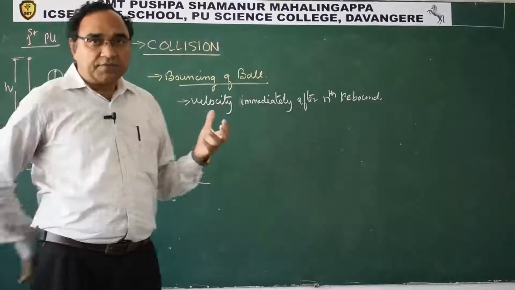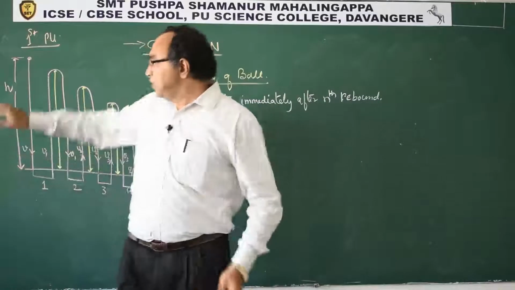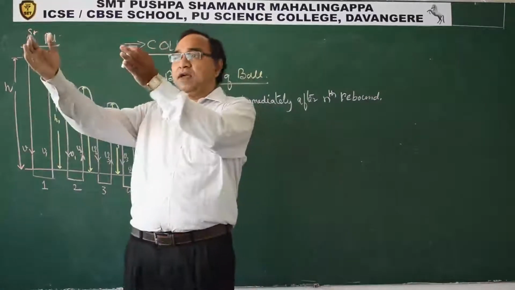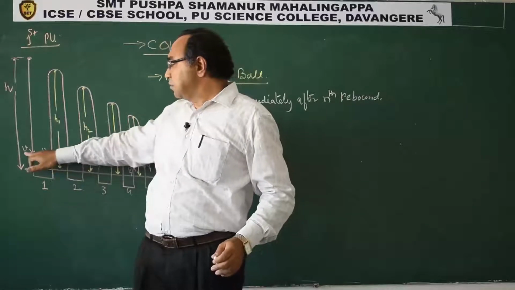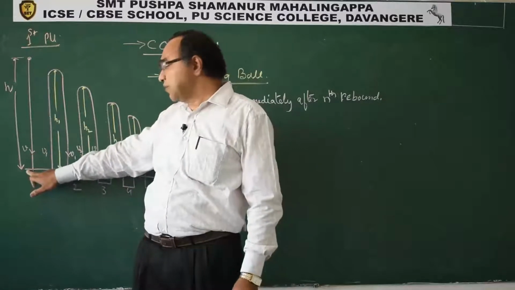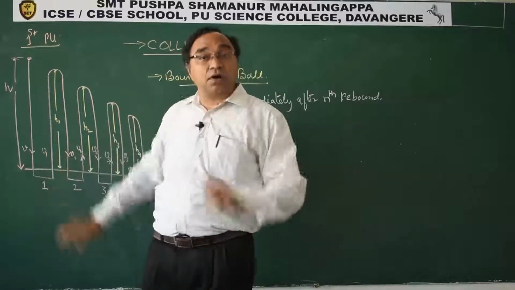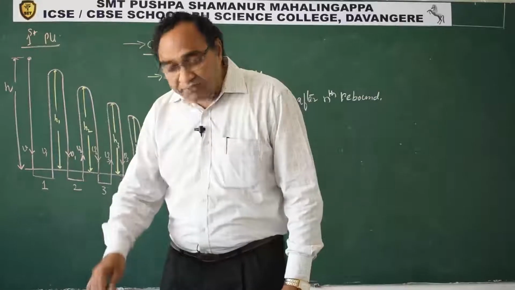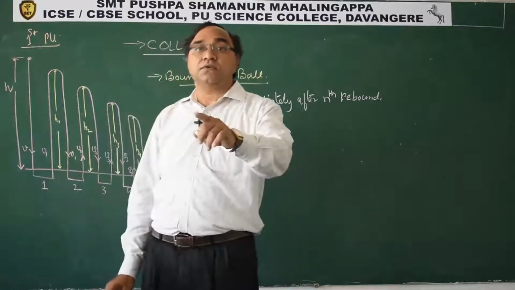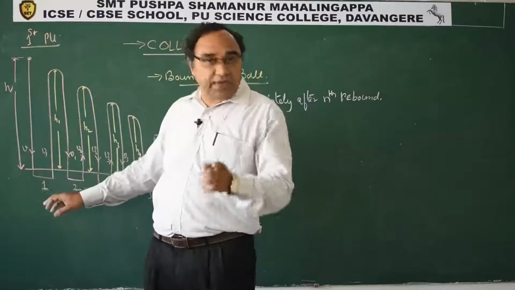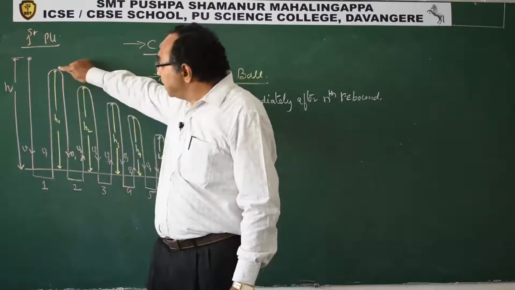Practically, just take a basketball, hold it at a certain height like this, and release it. This is just for our understanding. V is the velocity with which it will approach the ground. It will bounce and go with a different velocity. It will not have the same velocity because it will lose some energy as a result of collision with the ground. We have seen that energy is converted to sound energy. We hear sound, right? So the same energy it cannot have when it goes up. So its velocity will be different, so the height attained will be different.